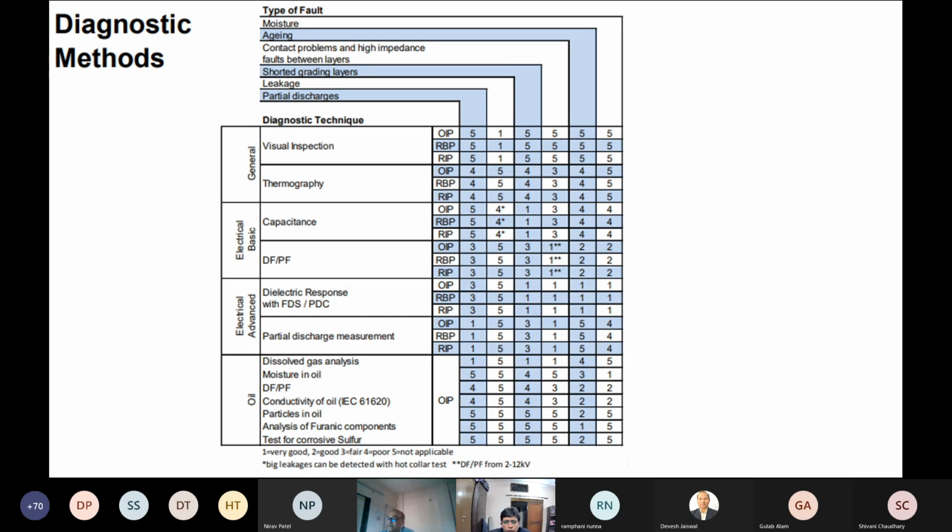Condition monitoring techniques: this is a very nice SIGRE document on transformers again, on what the different means of diagnostics at site are and how they should be used for OIP, RBP or RIP bushings. You see, around the world data has been captured by the SIGRE document on transformer monitoring.